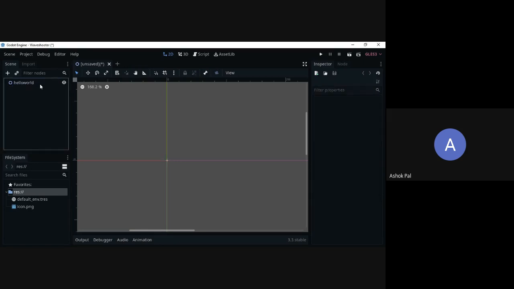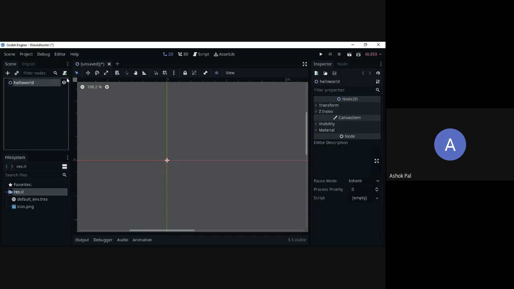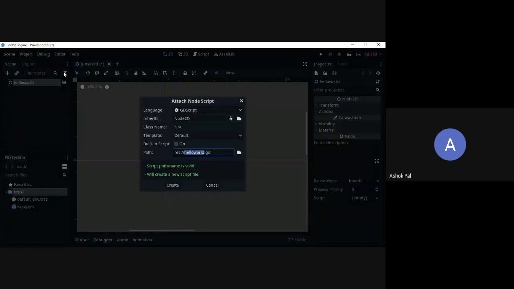Okay, so now I will attach a script to it. The icon is over here. Select the node and then select the script so we can attach it. Okay, I have selected it. Then here are the different languages that we can use. For now we are using GDScript. In future, if you use the mono version, the C# option also comes here. Many students were asking what exactly that mono version is. That mono version just gives us an extra option to write in C#. Now we will not touch anything over here. By default, it is GDScript, and the path for our GDScript file is created. Now we will just click on the create button. Again, I will show you.